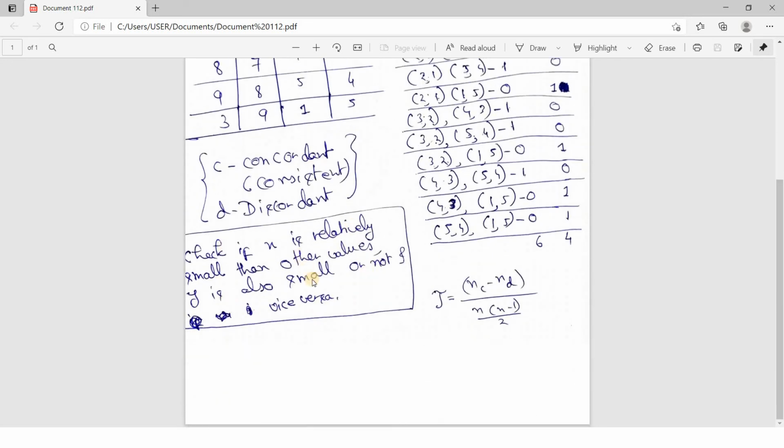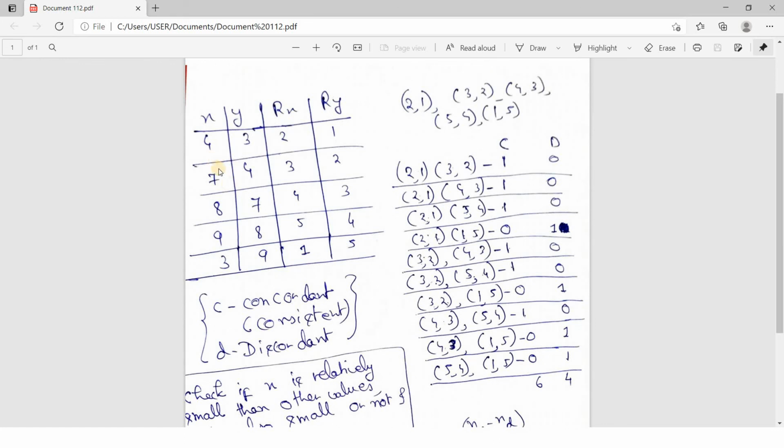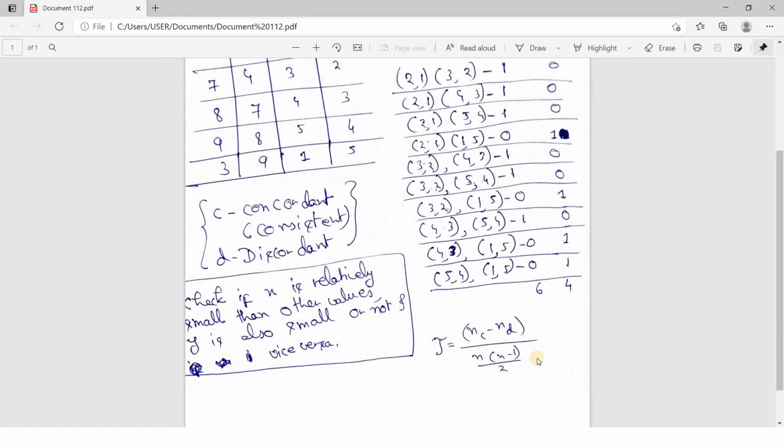And finally, at the end of the day, the goal is the same. We have to check if x is relatively small compared to other x values, whether y is also relatively small compared to other y values, or y is larger. This is the main goal of correlation, which we are computing without directly applying addition or subtraction between different labels, using this rank way. That is called Kendall-Tau rank correlation, and this is the formula.